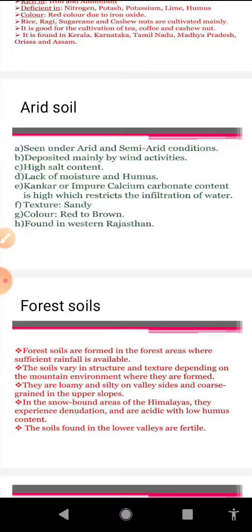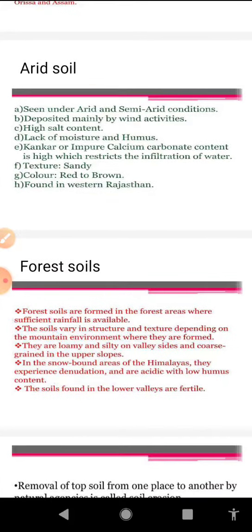Then in lower horizon of this variety of soil, we are getting conker because of increasing calcium content downward. But after proper irrigation, this variety of soil can also become suitable for cultivation. You can take the example of Rajasthan Canal project. So after construction of this canal, some of the parts of the Thar desert now have become important grain producing areas of our country.